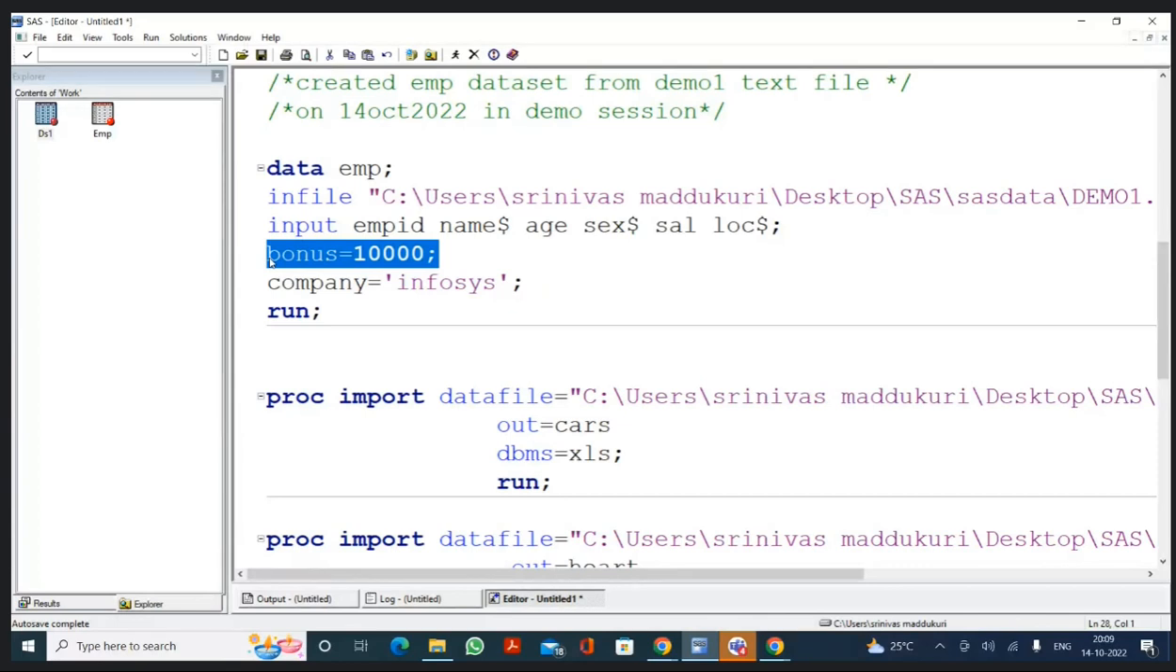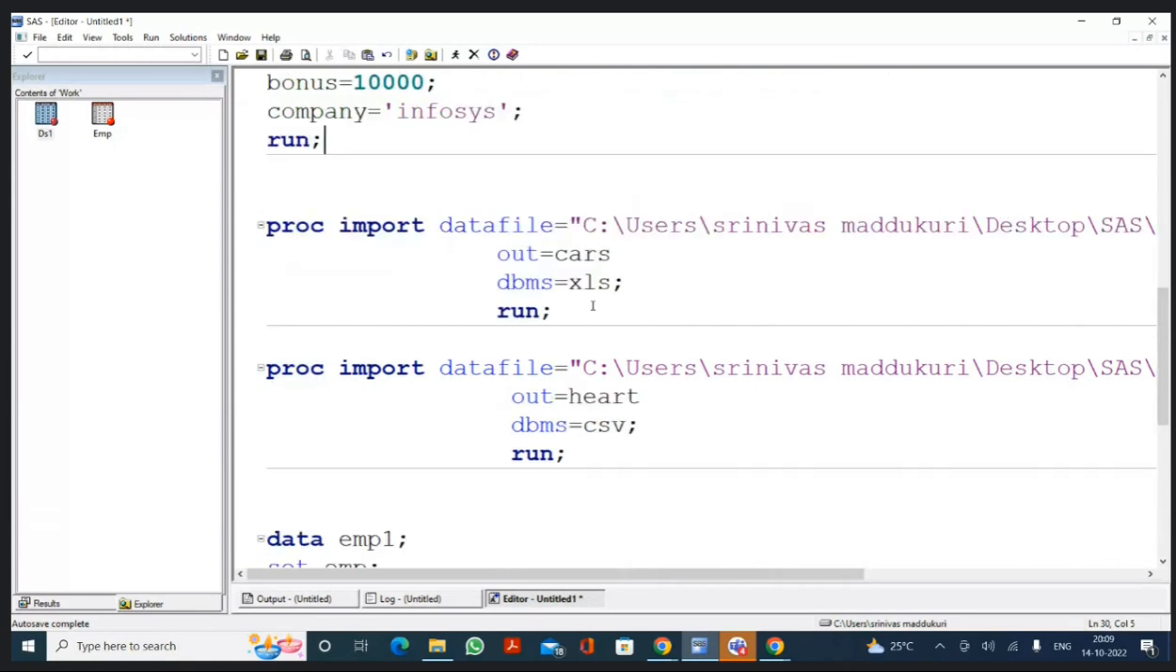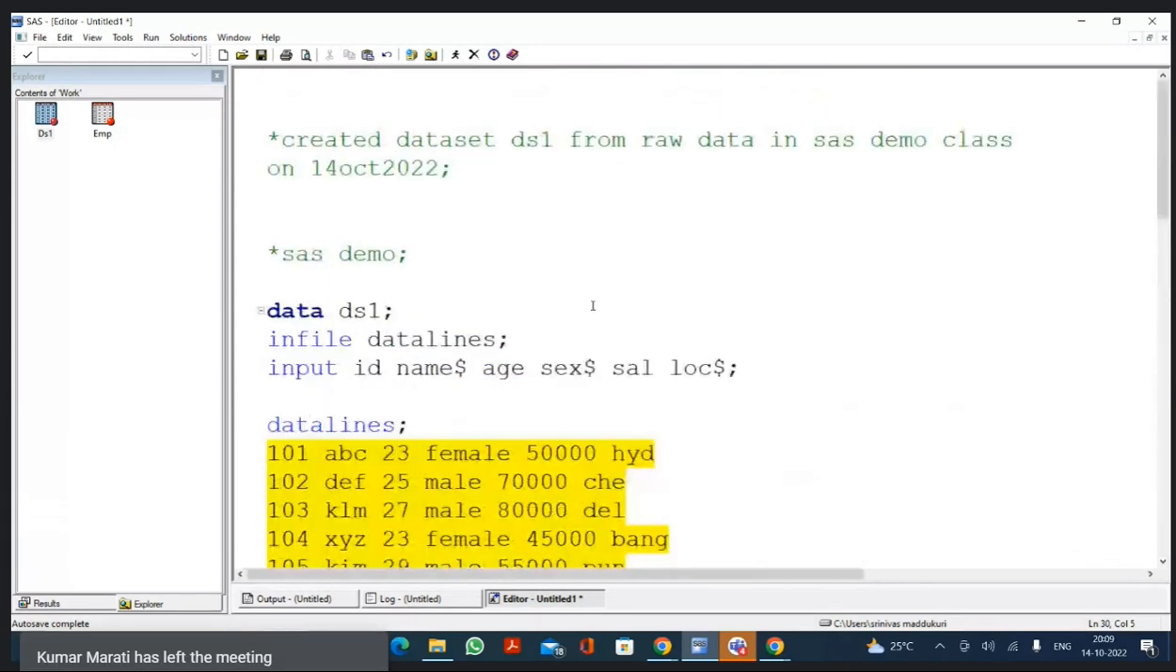Sir, can you please share these notes on WhatsApp? These notes? All the editor window data. Yes, sir, all the editor window data.